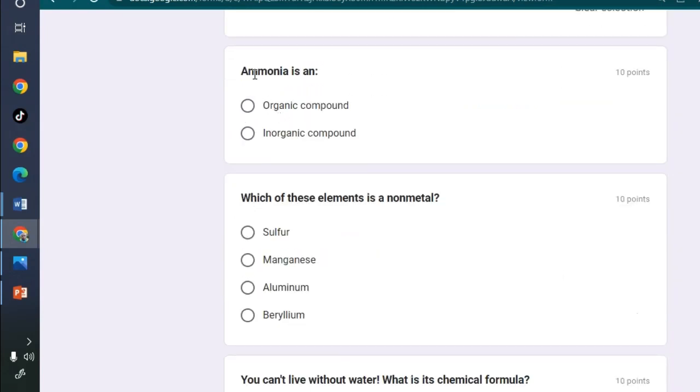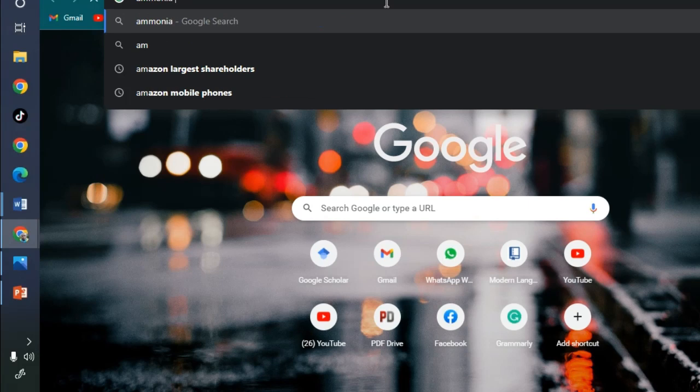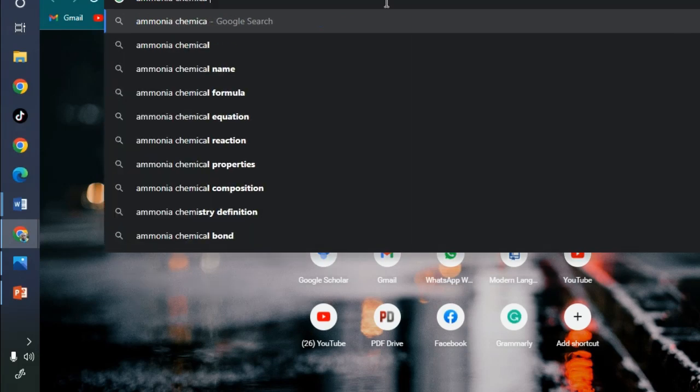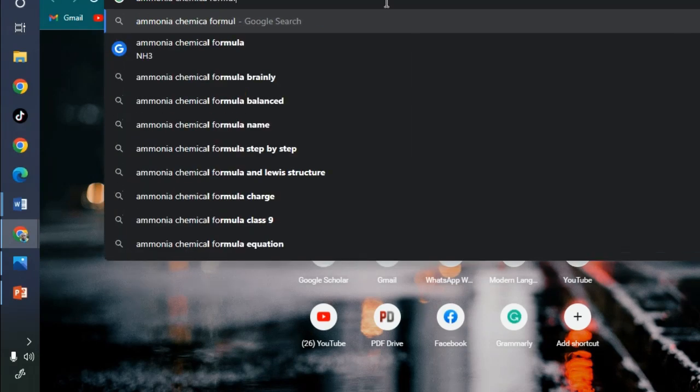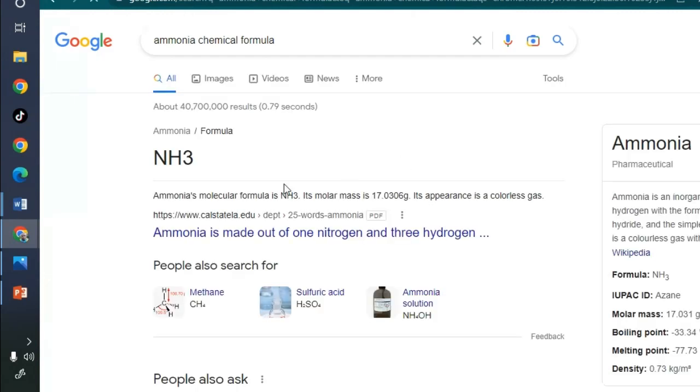So we continue. Is ammonia an organic compound or inorganic compound? Let's check the chemical formula for ammonia. It is NH3. So NH3, clearly it has no carbon, but it has hydrogen and also nitrogen.